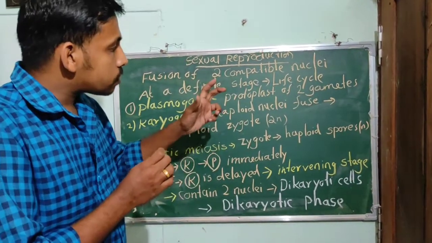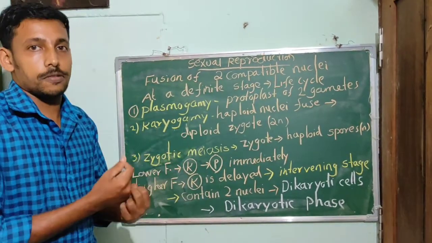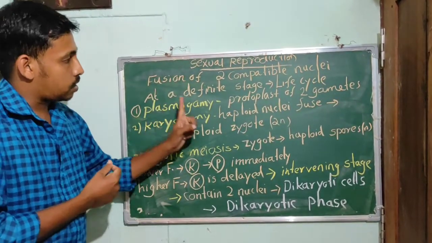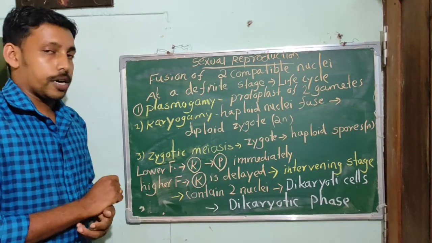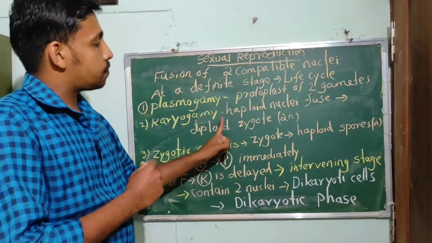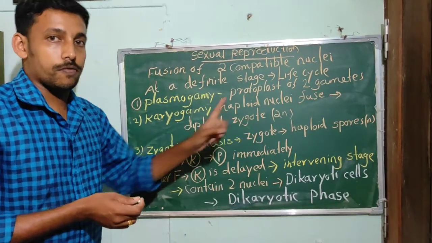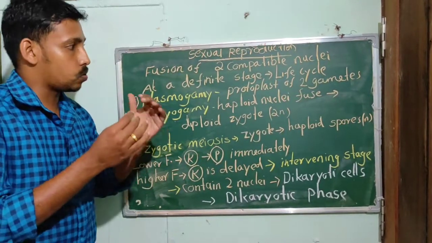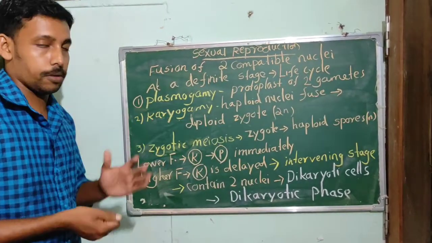In the resulting cell we can see two nuclei. So plasmogamy means the fusion of protoplasts of two gametes. Then it is followed by karyogamy. Karyogamy means the fusion of the haploid nuclei of the gametes, which fuse to form a diploid zygote. That is known as karyogamy.